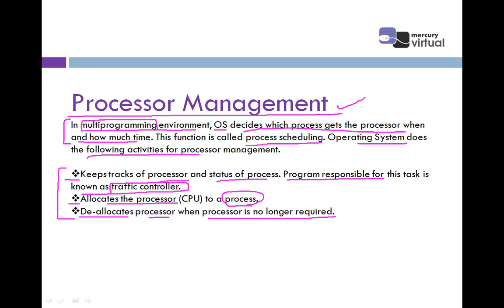First, it keeps track of the processors. Then it allocates the processors to a process. The last one says it deallocates the processor when there is no requirement for it. So this is the second function performed by the operating system. The first function is memory management, the second function is processor management.